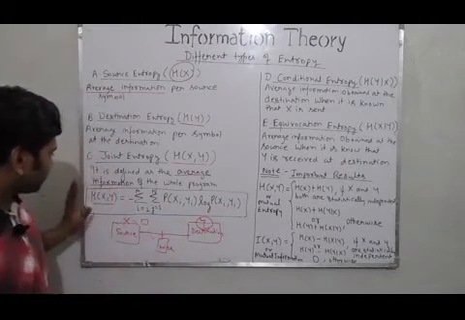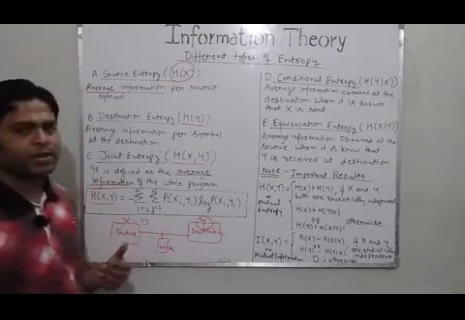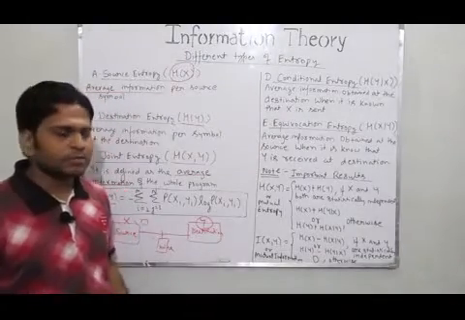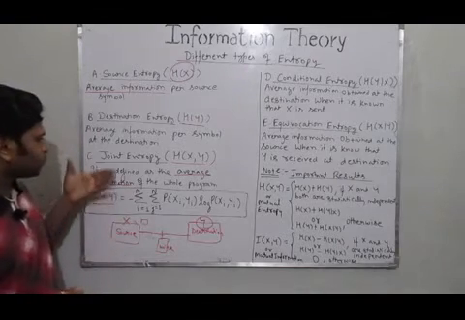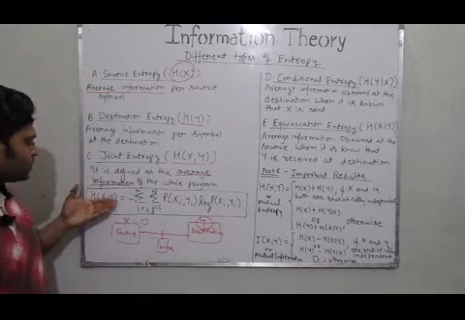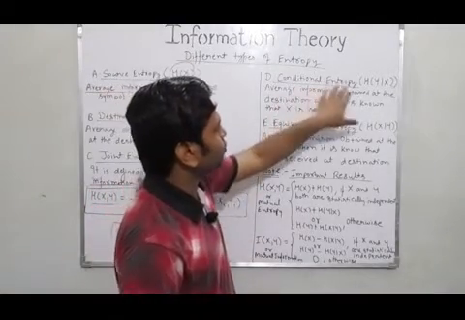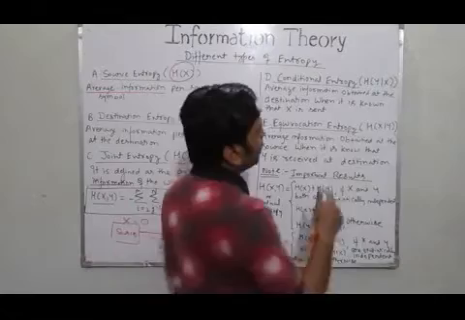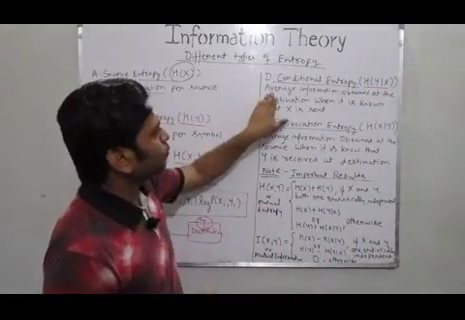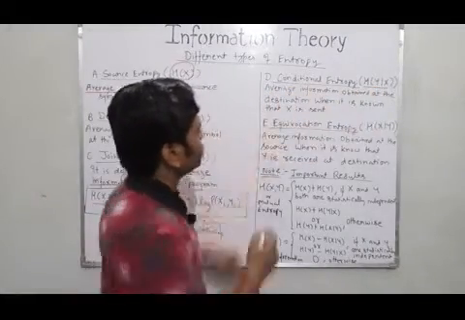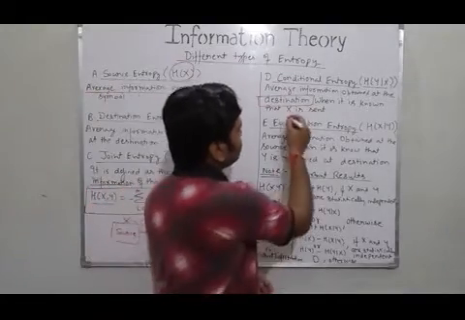Fine? Remember this relation, because it is used to solve many questions in information theory. Sometimes it is asked in the entrance test also: give the expression for the joint entropy for the source and the destination symbol. The next kind of entropy is the conditional entropy. Conditional entropy is represented by Hyx, and it says the average information obtained at the destination when it is known that X is sent.